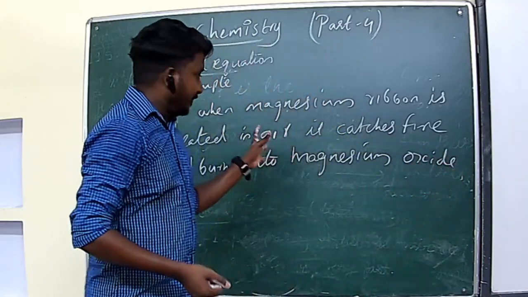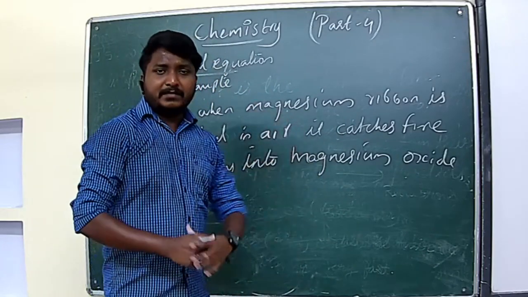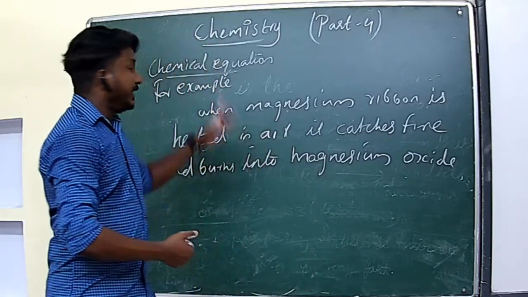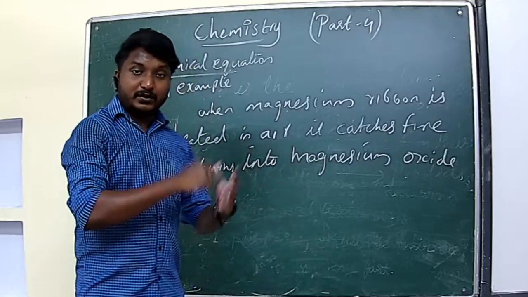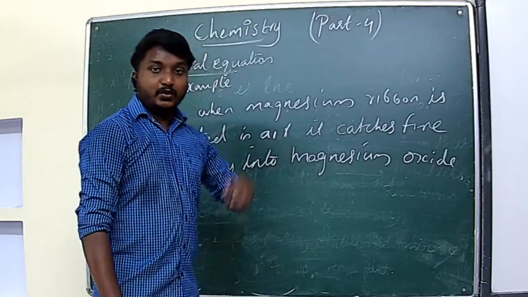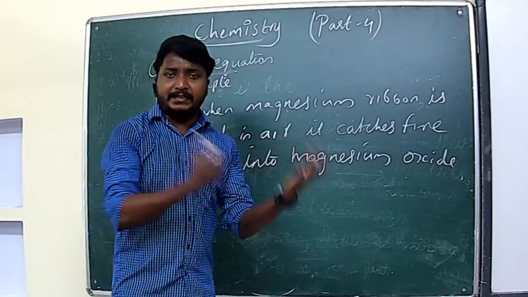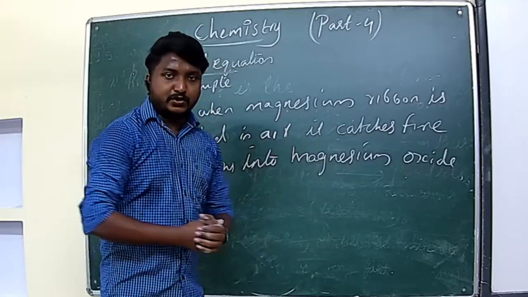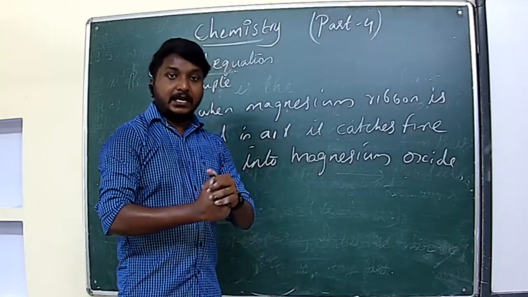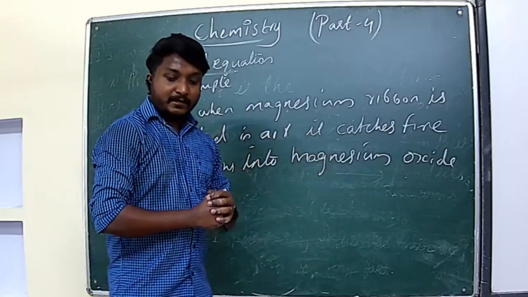So we just explained the chemical reaction of magnesium and oxygen in the form of sentences, but the representation is quite long. We can represent this by using symbols and formula, that is known as chemical equation. Chemical equation is the simplest way to represent the chemical reaction. Clear? By sentence it will be time consuming and space consuming, so instead of that we can use the chemical equation. You can see how we can write the reaction of magnesium and oxygen in the form of formula and symbol.